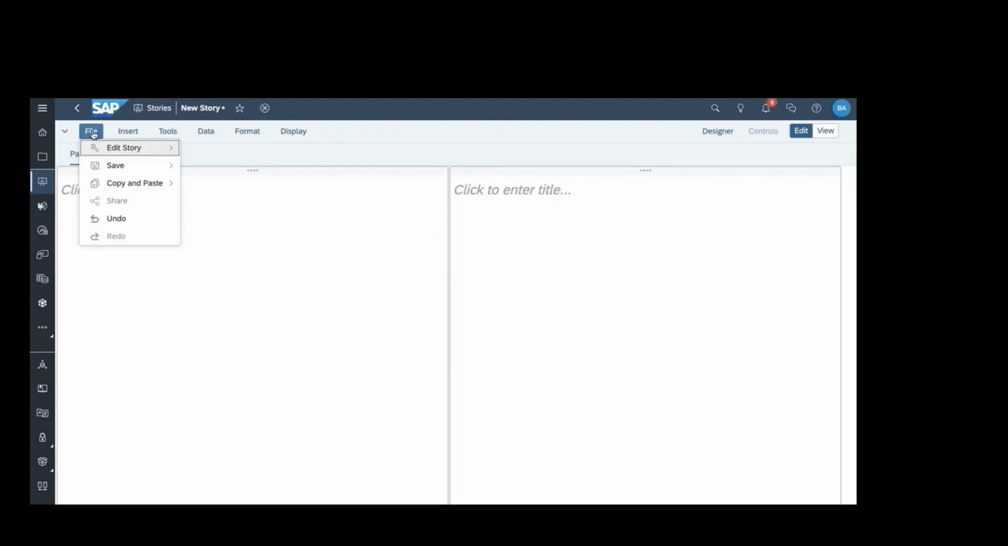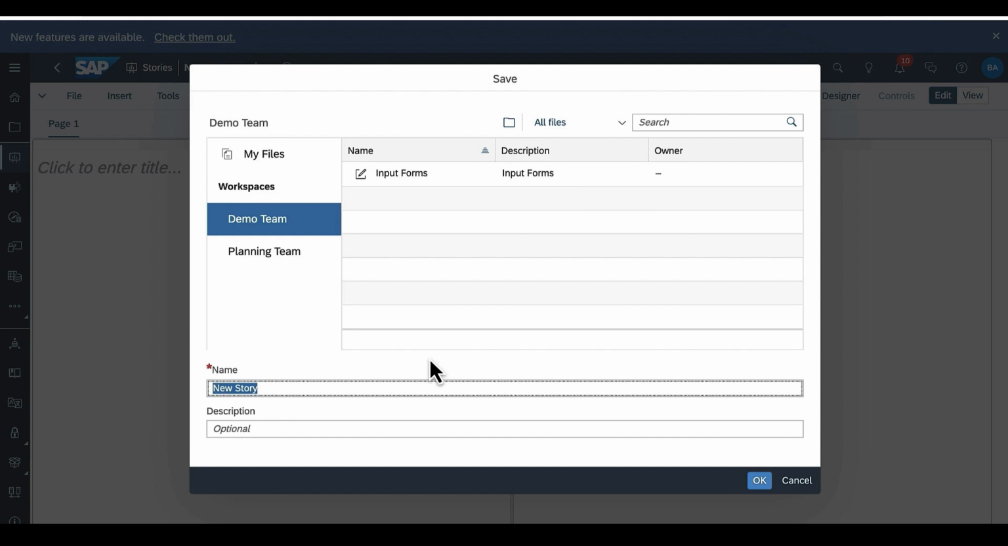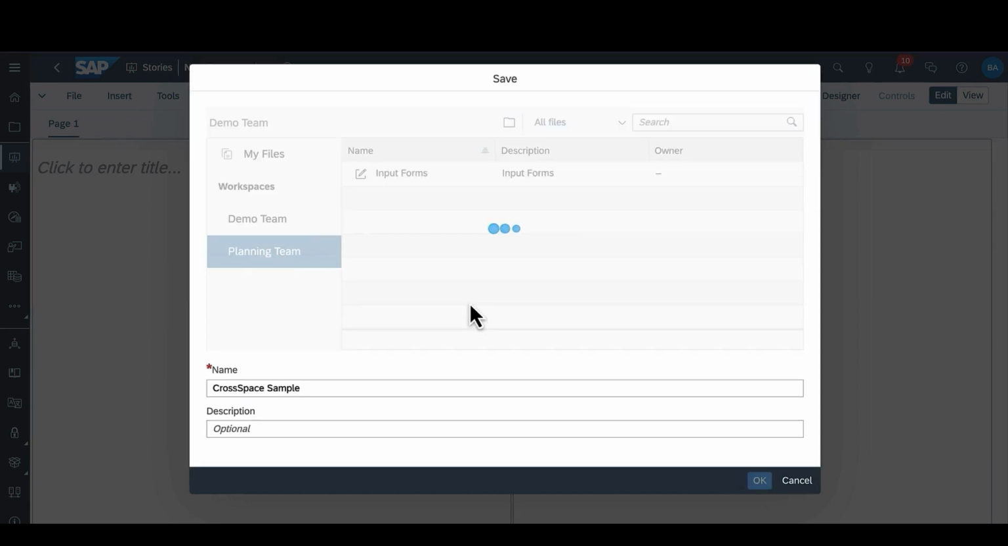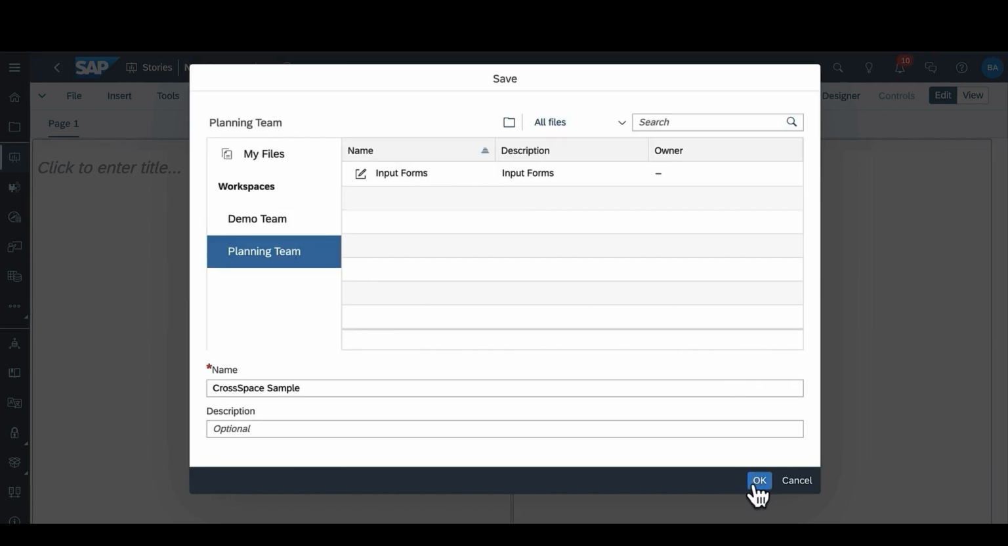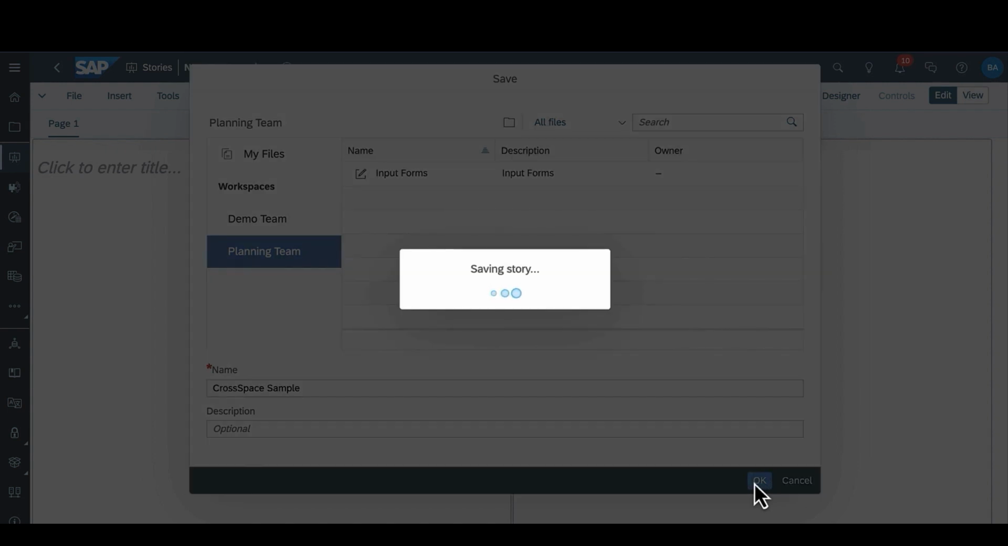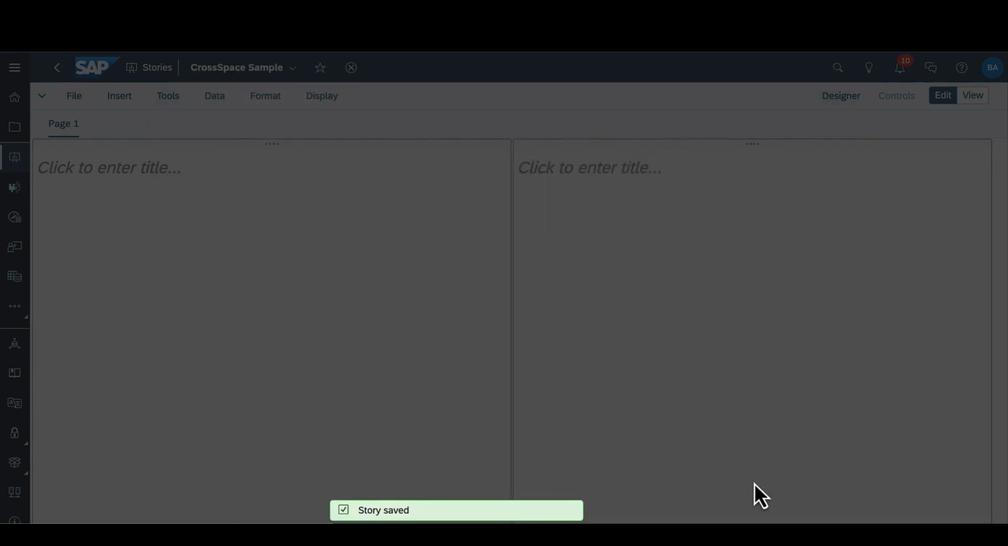And the last key area that has changed over here is that I can save my file in any location. So now I'm not restricted to saving it within the same workspace. I can save it in my files or any other workspace that I have access to. So all these improvements ensure that the users have ease of cross-space consumption.